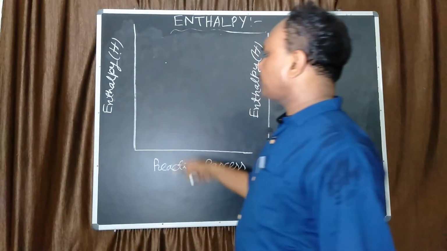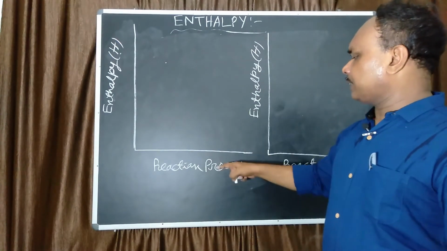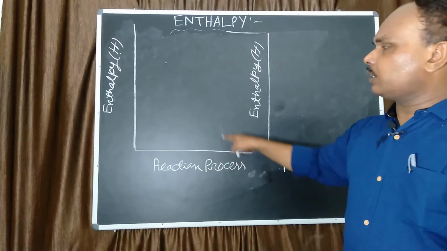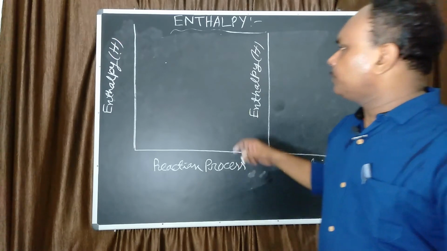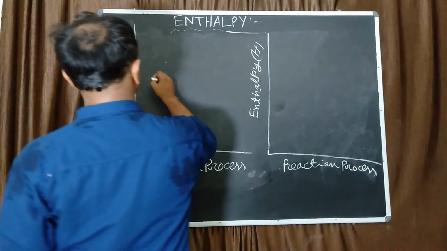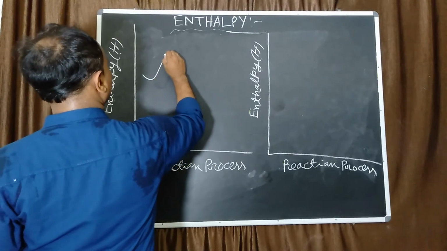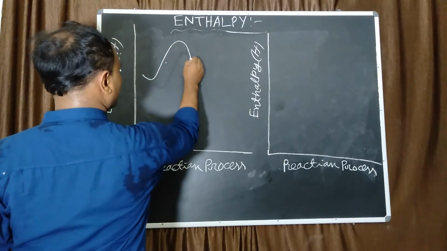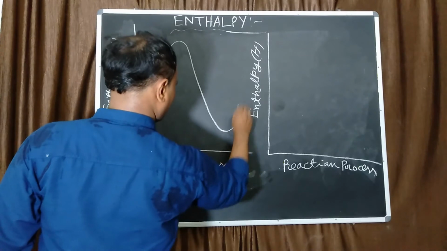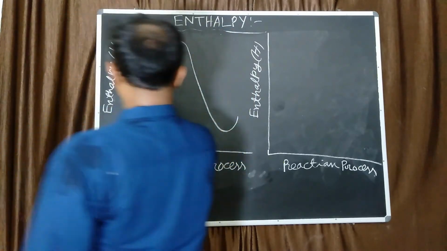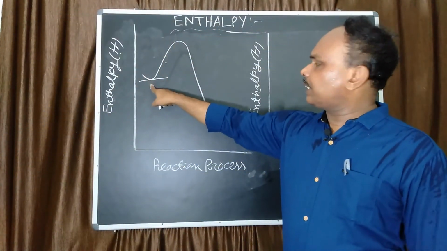First I draw the enthalpy versus reaction process diagram for an exothermic reaction. This is the initial state.